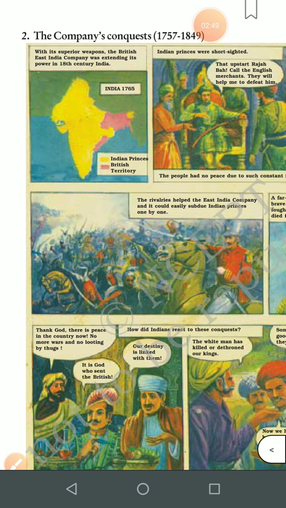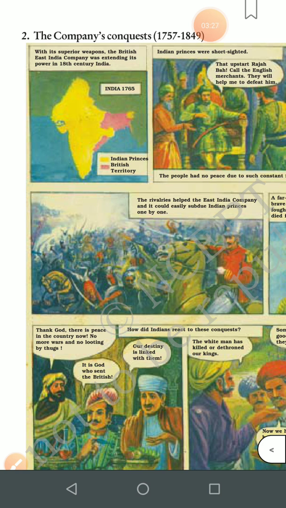Now children, you can see the heading written here: the Company's conquest, between 1757 and 1849. That means the Company conquered Indian territories between 1757 and 1849. With its superior weapons, the British East India Company was extending its power in India in the 18th century.